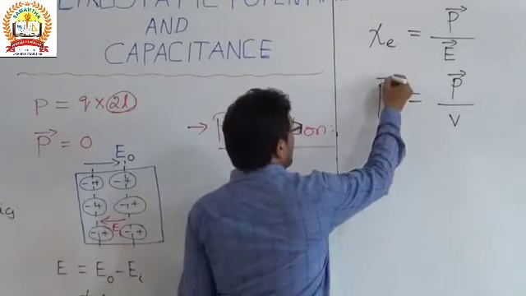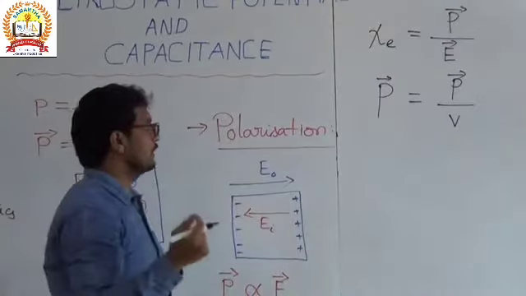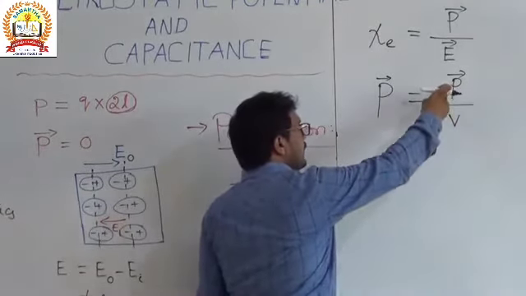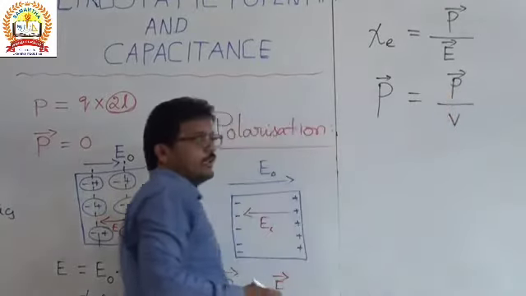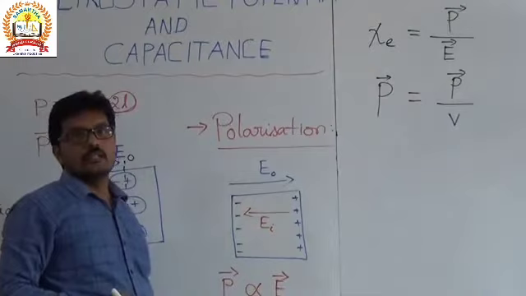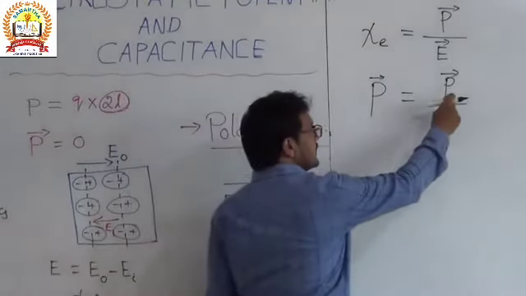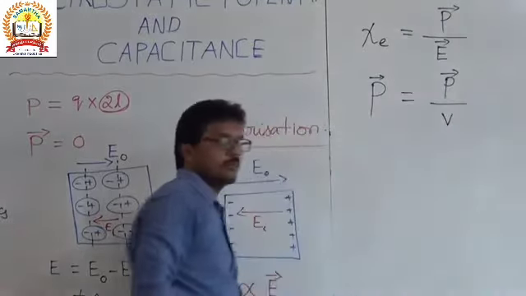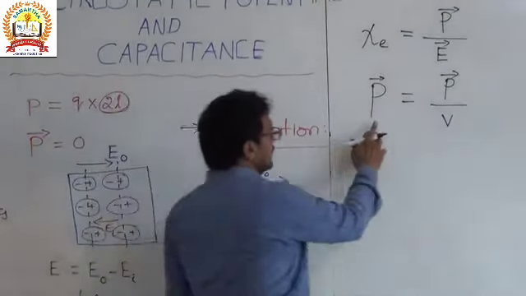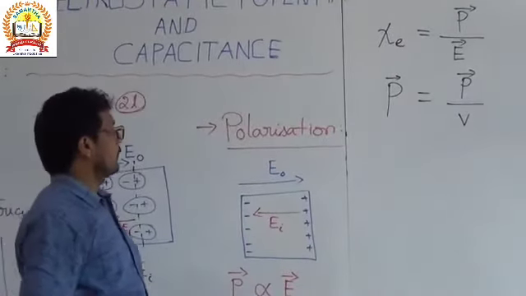Here polarization is not the dipole moment itself; the electric dipole moment per unit volume is called the polarization. Okay, that is about polarization.